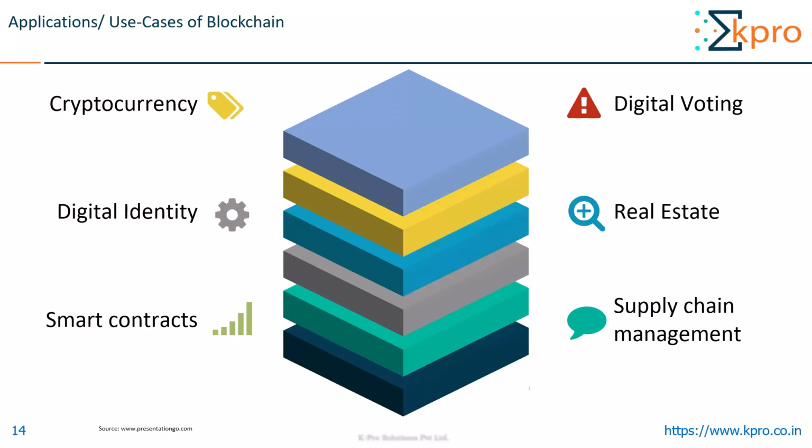This brings about a new level of transparency to business ecosystems by simplifying processes such as ownership transfer, production process assurance, and payments. So these are a few applications or use cases of blockchain. Although there are many more, but I have just explained a few of them.